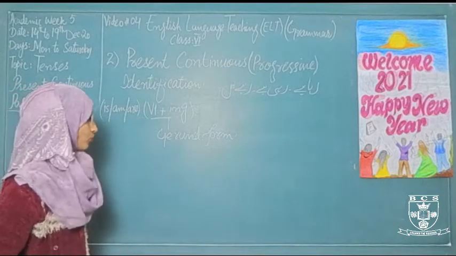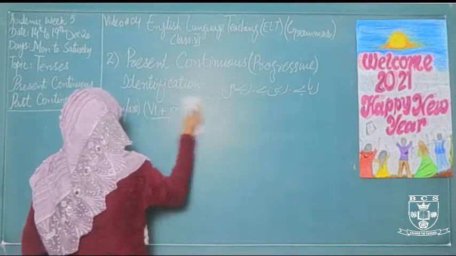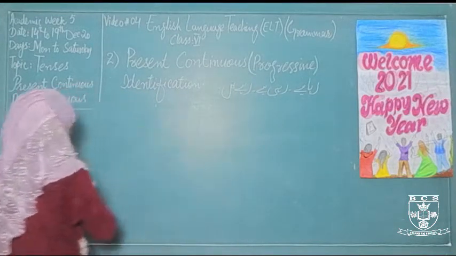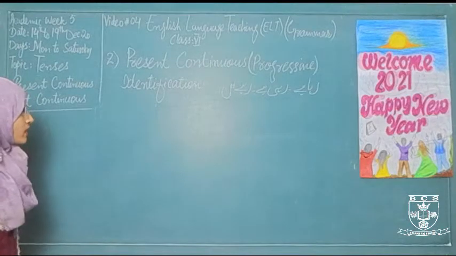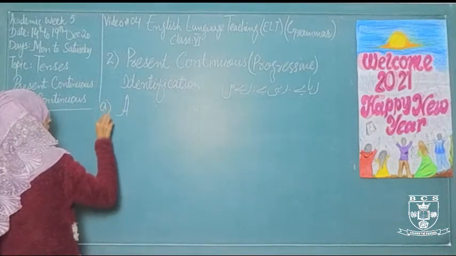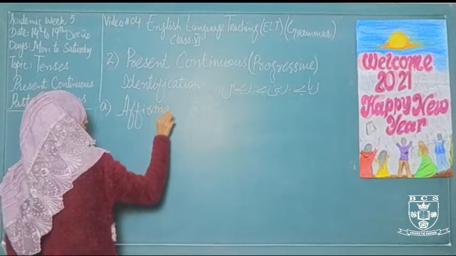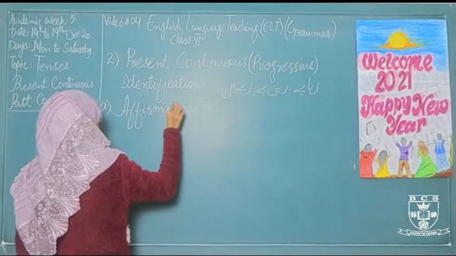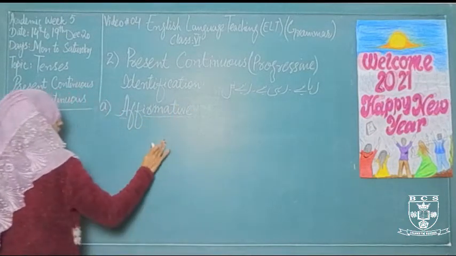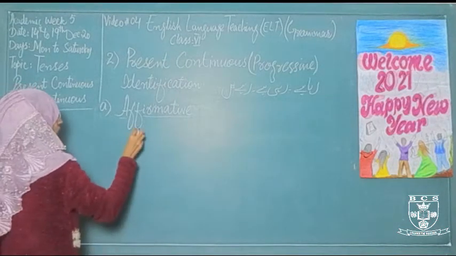So after knowing the identification of present continuous tense, let's discuss the affirmative structure. Affirmative sentences, a simple statement when you talk about to someone, this is called the affirmative.